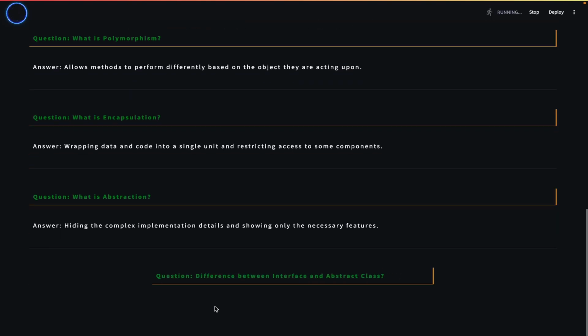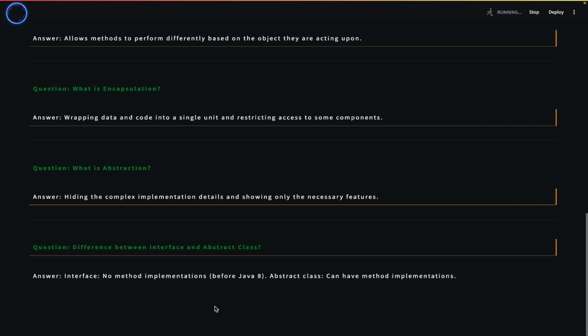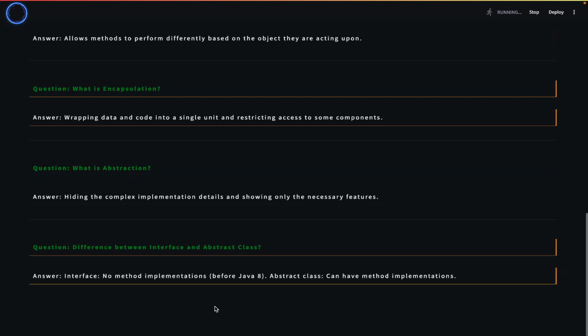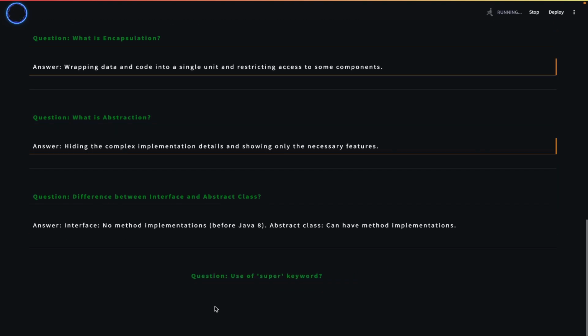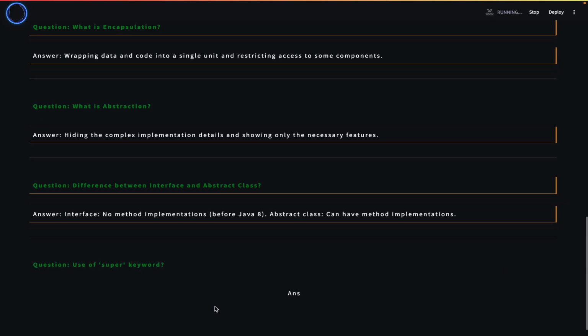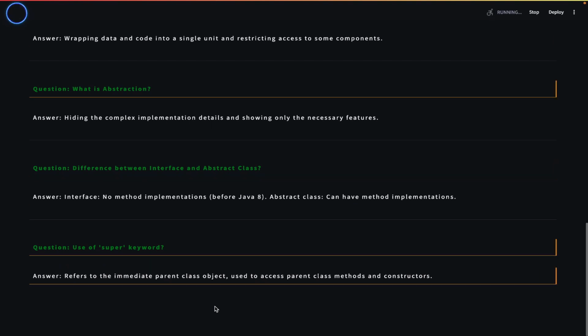Difference between interface and abstract class. Interface, no method implementations. Before Java 8, abstract class can have method implementations. Use of super keyword: refers to the immediate parent class object, used to access parent class methods and constructors.